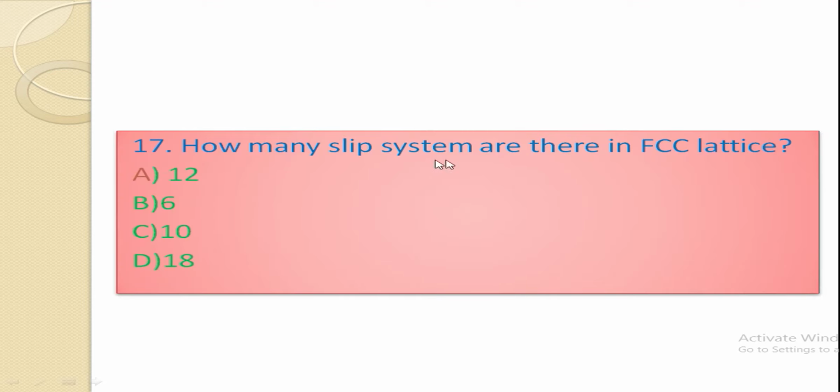How many slip systems are there in face-centered cubic lattice? 12, 6, 10, or 18? The right option is 12. There are 12 slip systems in FCC lattice. The number of slip planes is 4 and the number of slip directions is 3 in an FCC lattice. Therefore, the total number of slip systems is given by their multiplication, that is 12.